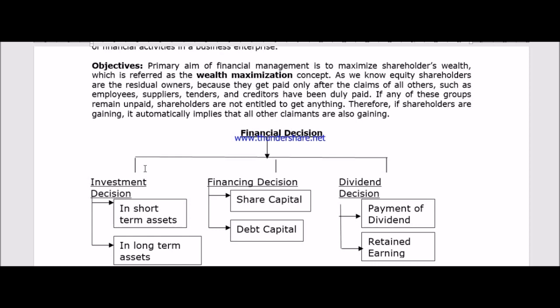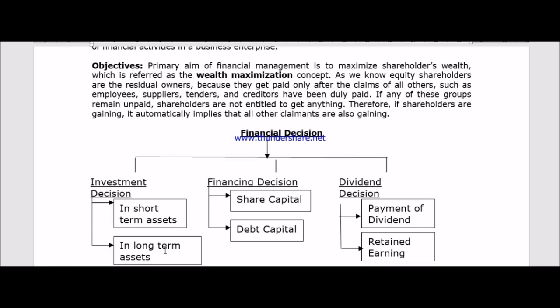So to calculate how much capital you require, you need to understand how much amount you have to invest in the different types of assets. You have to decide how much to invest in the short term assets, and how much to invest in the long term assets.